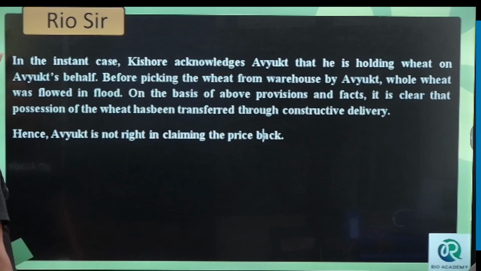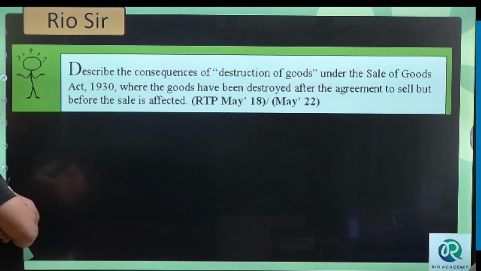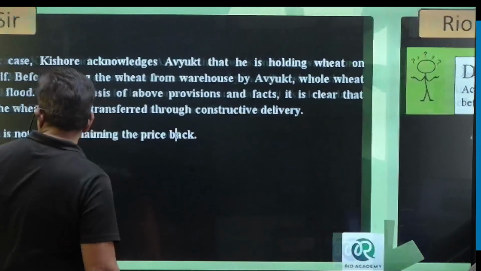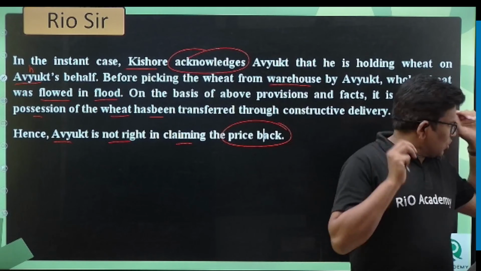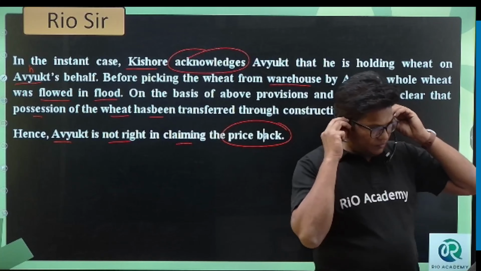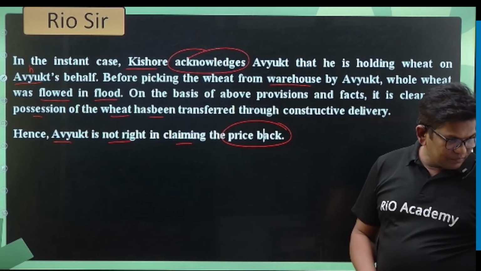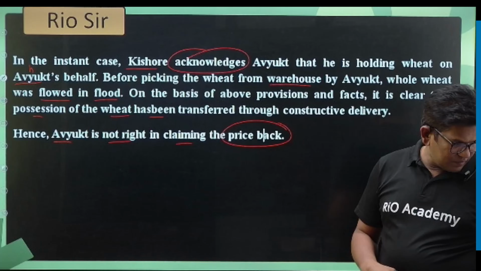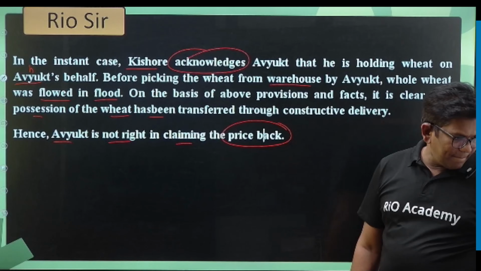Understood? Next, describe the consequences of destruction of the goods under the Sale of Goods Act 1930. Any doubts you have? Tell me fast. No doubt? Can I proceed? Done?